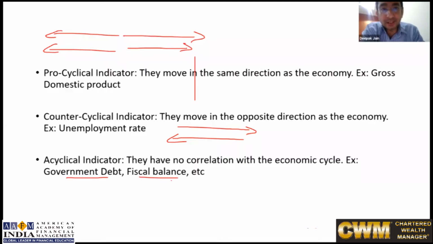Now generally debt is a little negative thing. If the government is under a lot of debt, has a lot of money borrowed, that means the economy is going bad. Rather, in this situation, the government is issuing the bonds in order to control inflation. It has nothing to do with whether the GDP may go up or come down. It is just to control inflation. So a few of these things are acyclical, which are independent and may not have a major impact in understanding the direction of the economy.